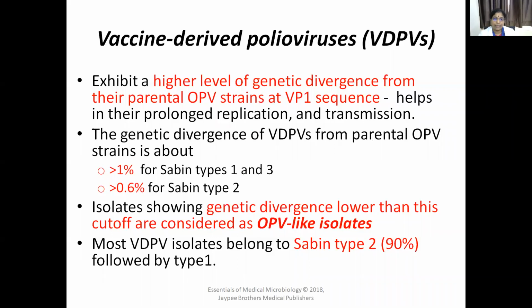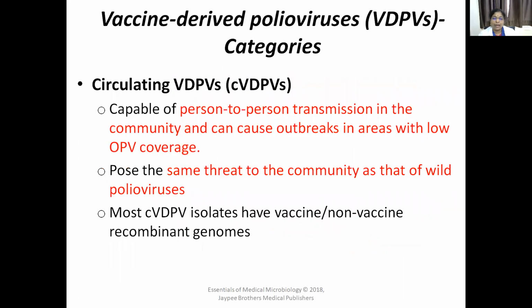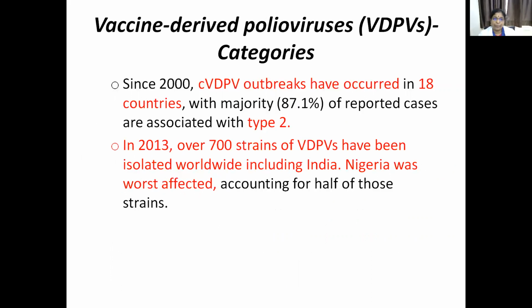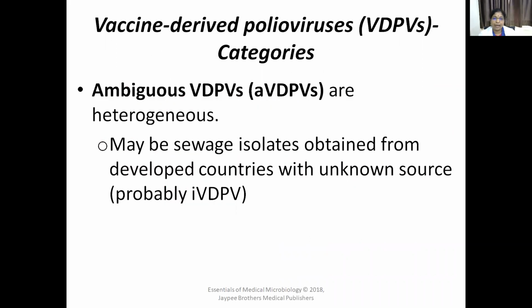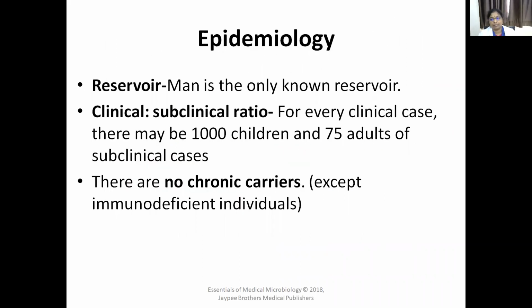And the second type is vaccine-derived poliovirus, where the genetic divergence is more. And there are again three categories in vaccine-derived poliovirus: circulating VDPV, immunodeficiency associated VDPV, and ambiguous VDPV. Okay.